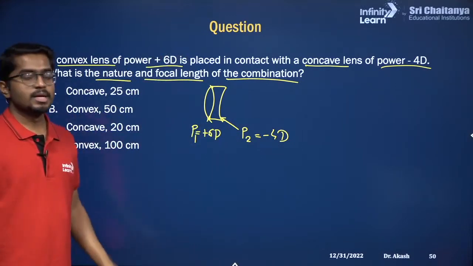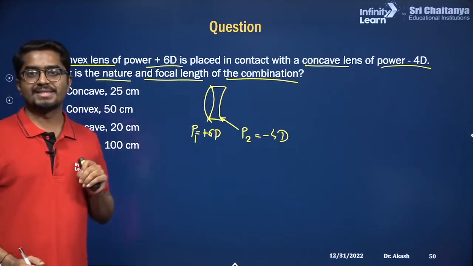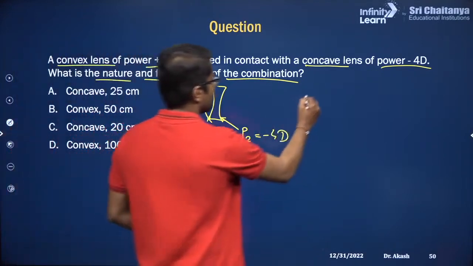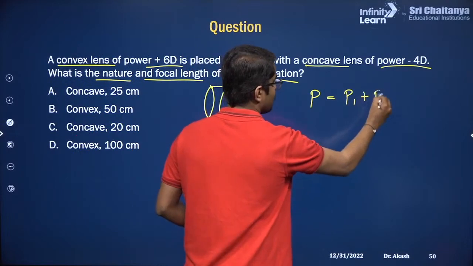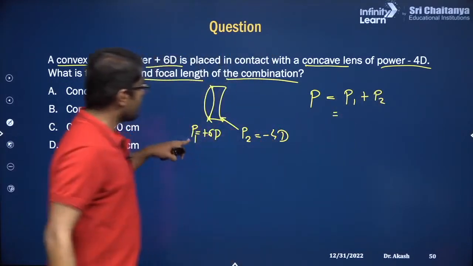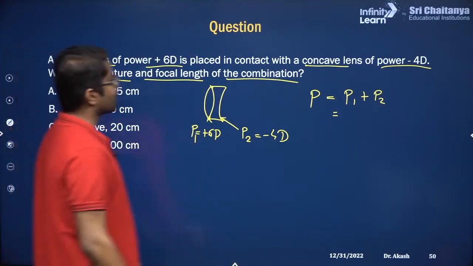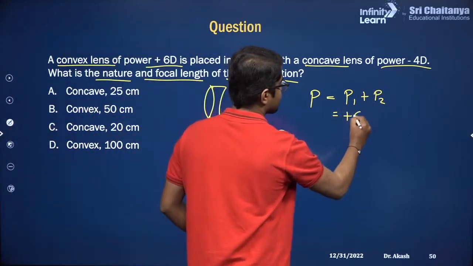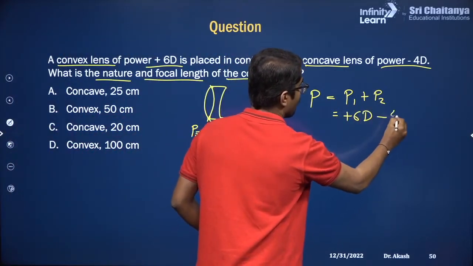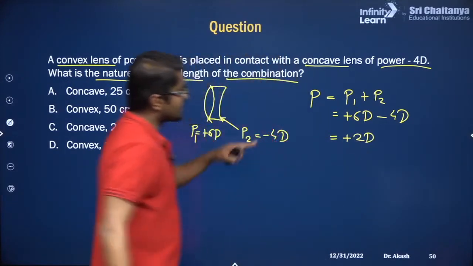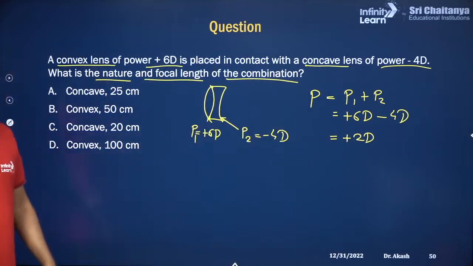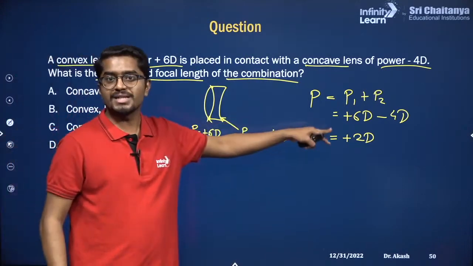Okay. So when you combine these two lenses, we know for the combination power is equal to P1 plus P2. What is P1? P1 is plus 6 diopters, correct? P2 is minus 4 diopters. So this will be plus 2 diopters. This is the power of the combination. Now the power is positive.